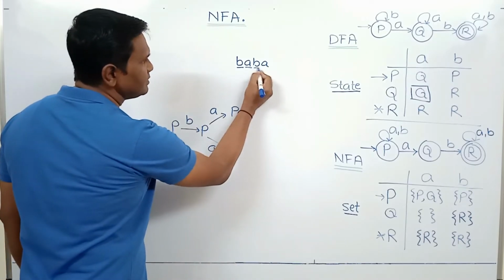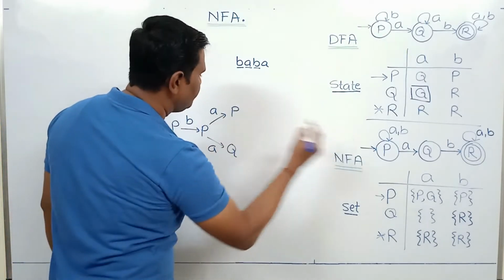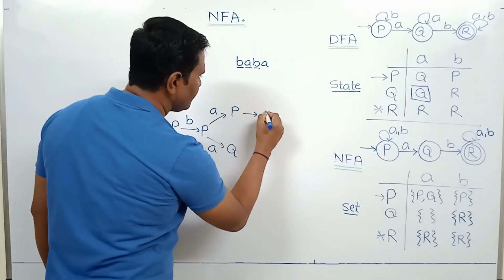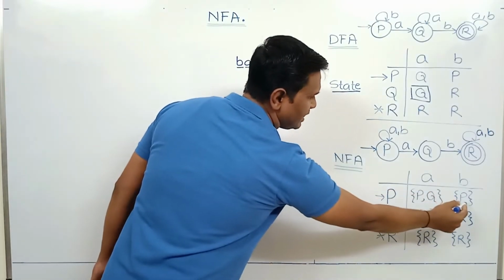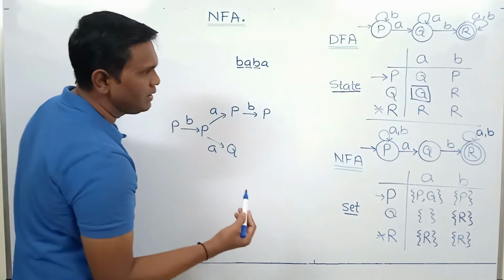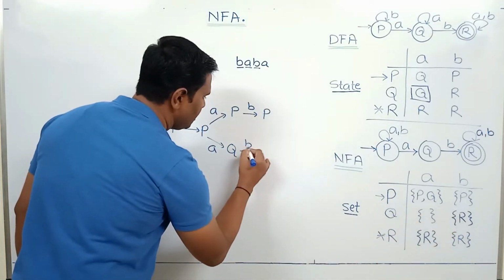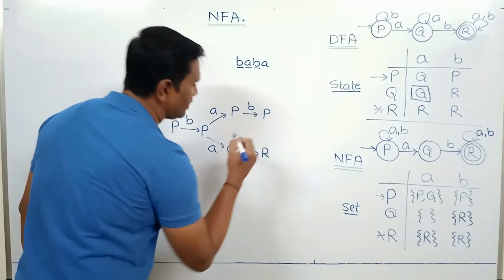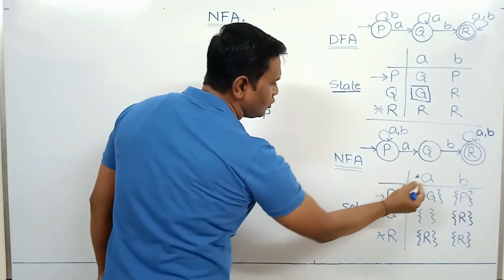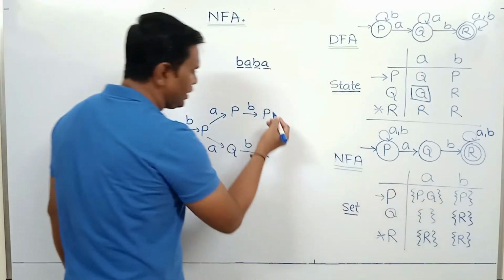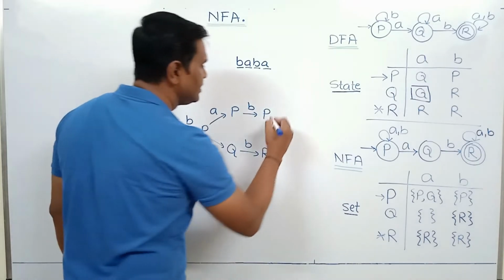Now we have to process B. P on B goes to P. There is only one possible next state. Q on B goes to R. Now we have to process A. P on A can go to P or Q. So here again we have to handle non-determinism and consider both possibilities.